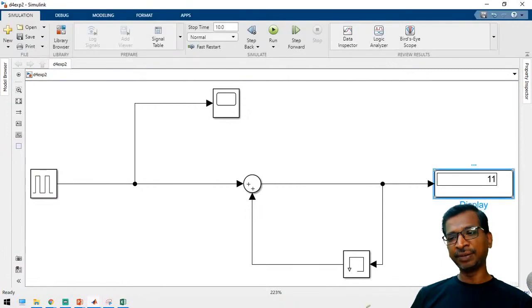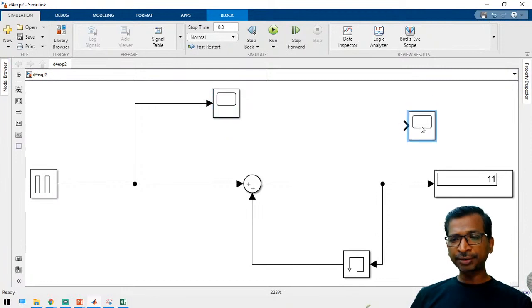Now we are getting 11. So just to remove the number one, subtract one number with the constant, then you can get the exact value 10. Because again, just to take the same scope here, so how are we getting the 11 value?